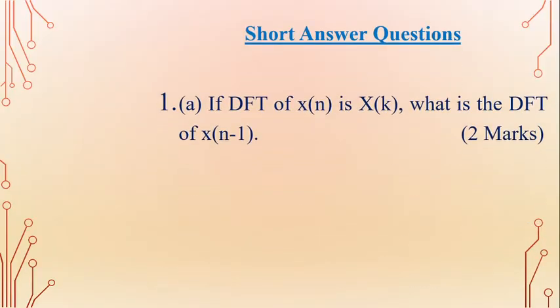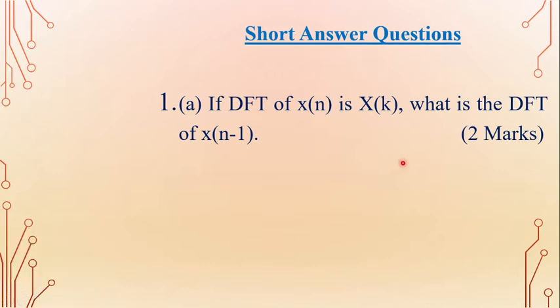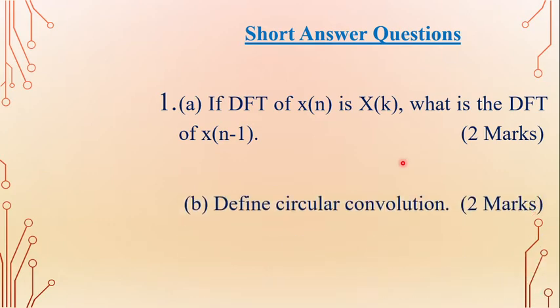Short answer question 1A is: if the DFT of x of n is X of k, what is the DFT of x of n minus 1? And 1B is: define circular convolution. These two are the short answer questions in the Digital Signal Processing subject in the December 2018 or January 2019 exam.